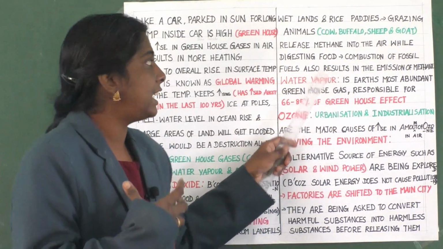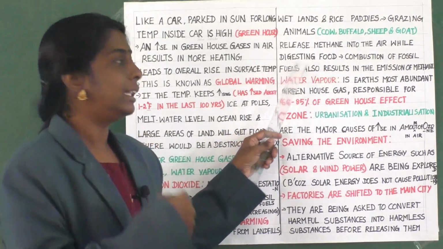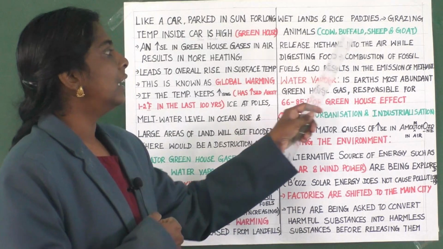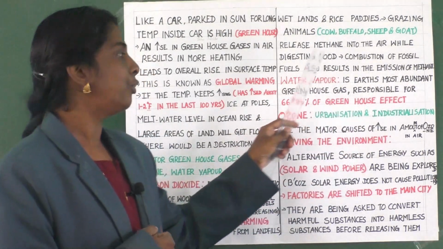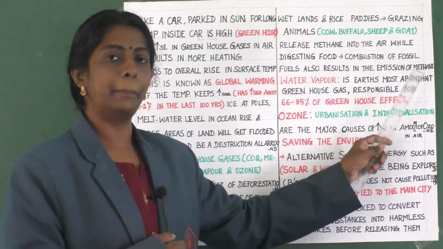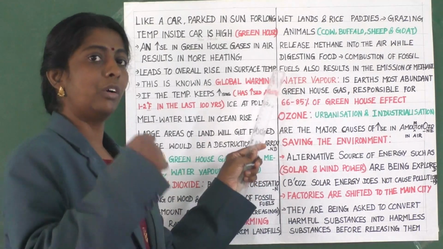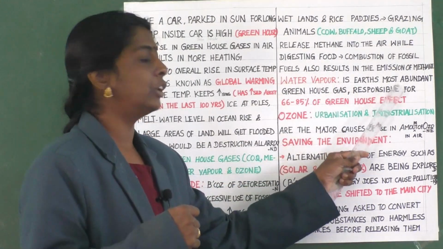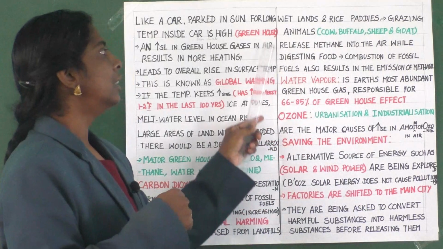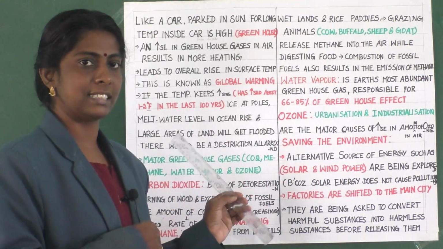Apart from this, combustion of fossil fuels also results in the emission of methane. Clear? So this is about the second major greenhouse gas.